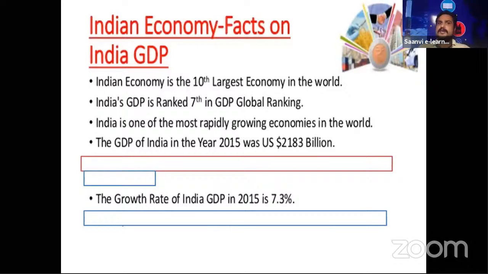Here are some more very important terms. Indian economy, facts on India's GDP. The Indian economy is the 10th largest economy in the world. India's GDP is ranked 7th in the global GDP ranking. India is one of the most rapidly growing economies in the world. The GDP of India in the year 2015 is already calculated in US dollars. You have learned this in the previous class. Please note down these points, otherwise take a screenshot of this.